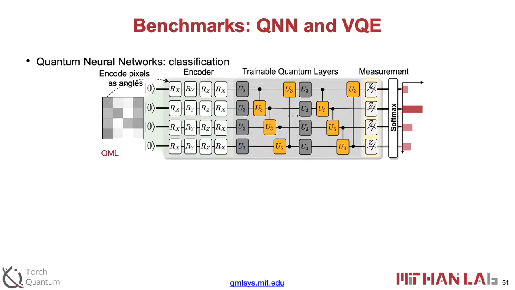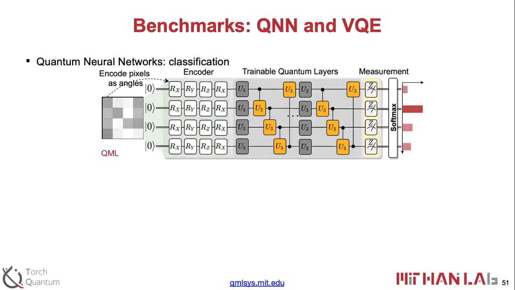Here is the quantum neural net we are building to do the classification task. We don't have a theoretical proof that this quantum neural net can bring significant benefit over classical ones, but because this is a very interesting variational algorithm, we do this as part of the benchmarking. The input is an image, which we downsample.